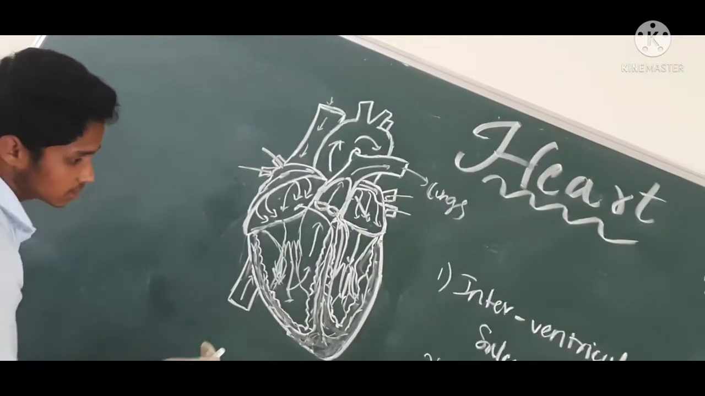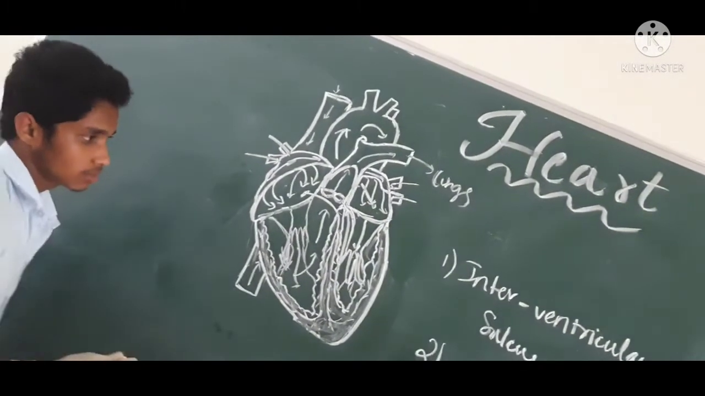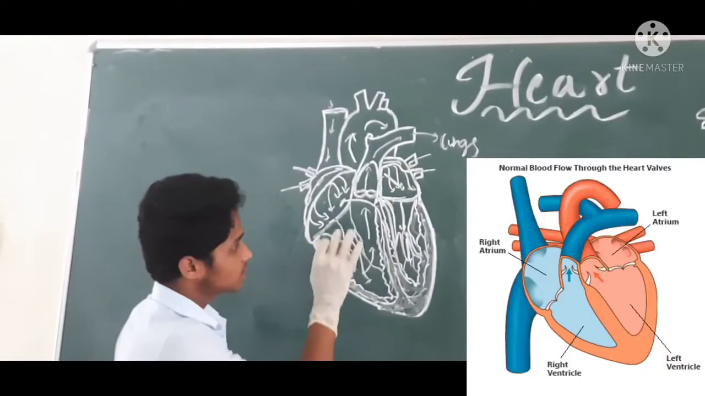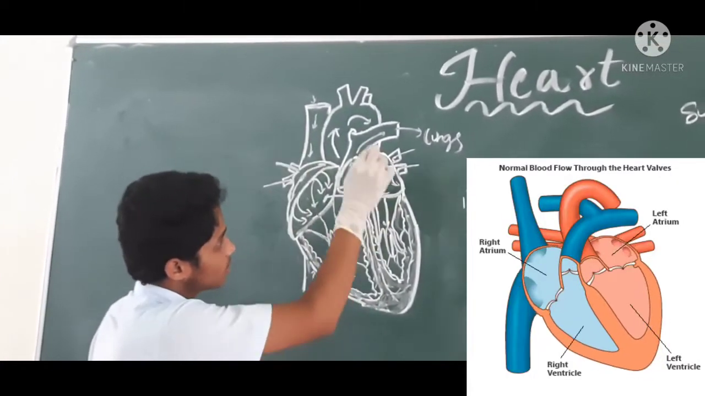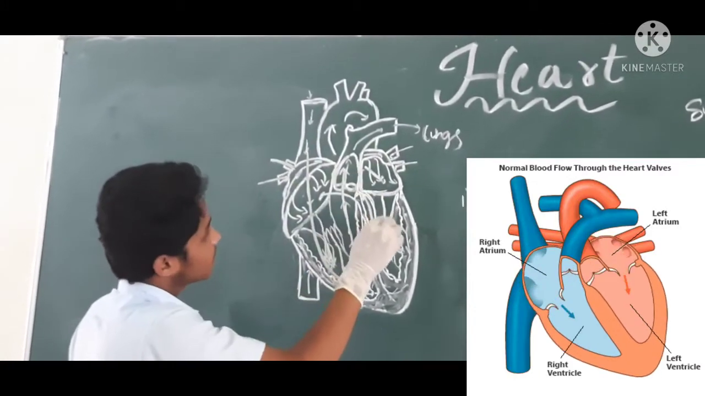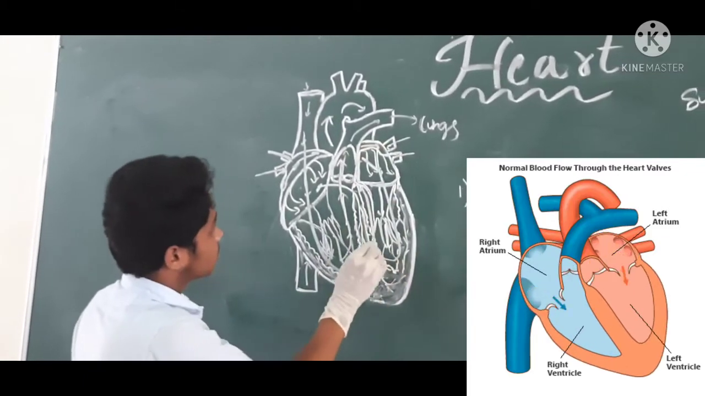So by this the heart is meant for double circulation. So the heart at a time carries the deoxygenated blood and oxygenated blood.